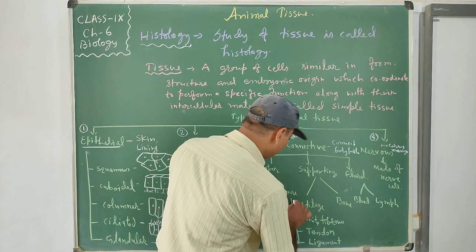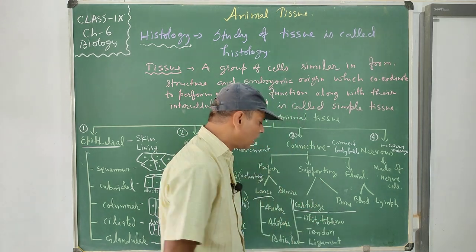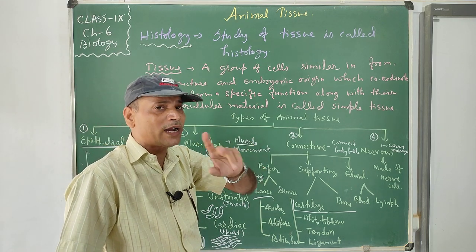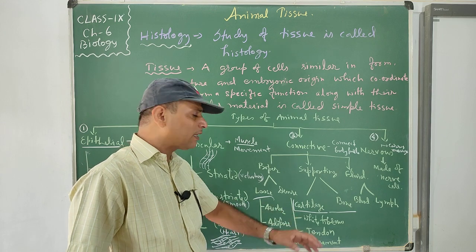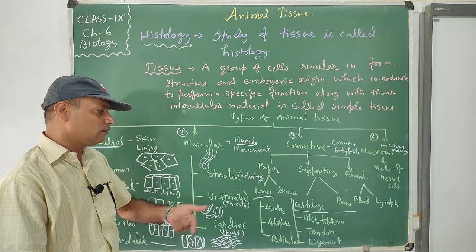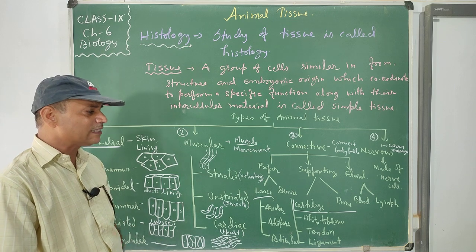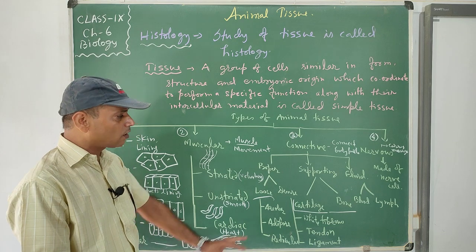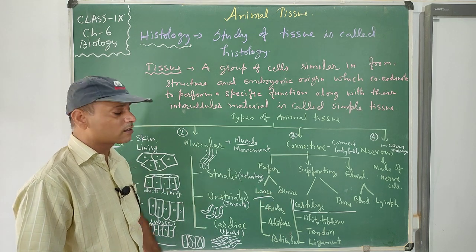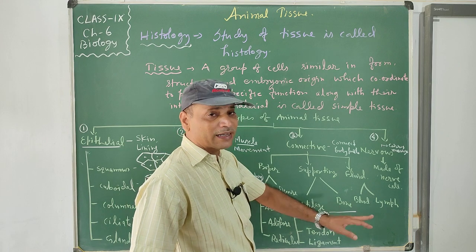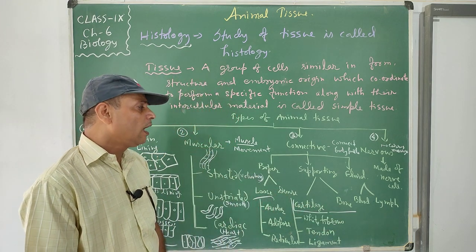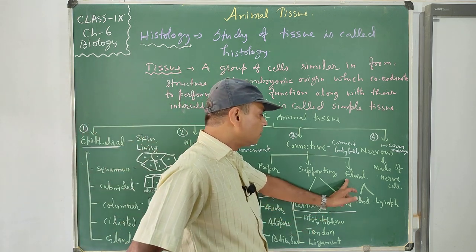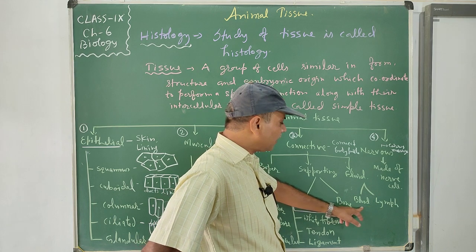Now see, supportive connective tissue has cartilage and bone. Cartilage is the rubbery tissue found between two bones or at the joints of the bones, and it helps the joints move in a proper way. Bone is very hard and makes the skeletal system. It is also a supportive, structural, or solid connective tissue that makes the whole framework of the body. Fluid connective tissue is either blood or lymph.